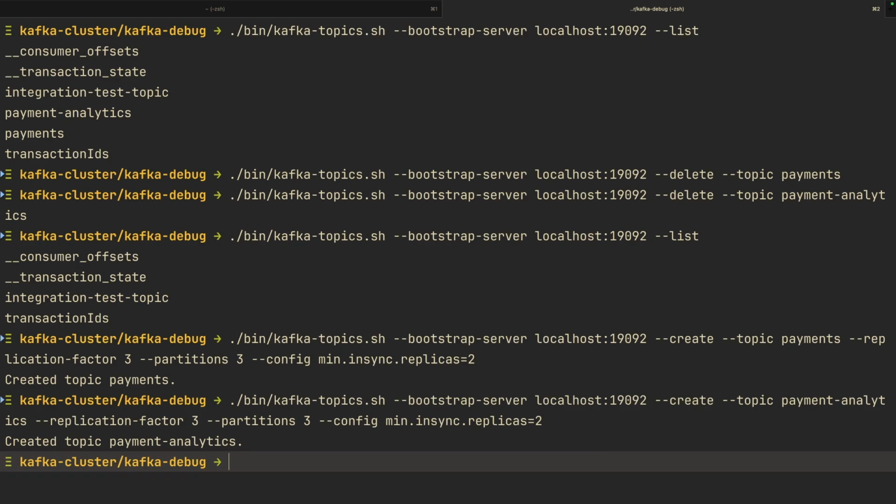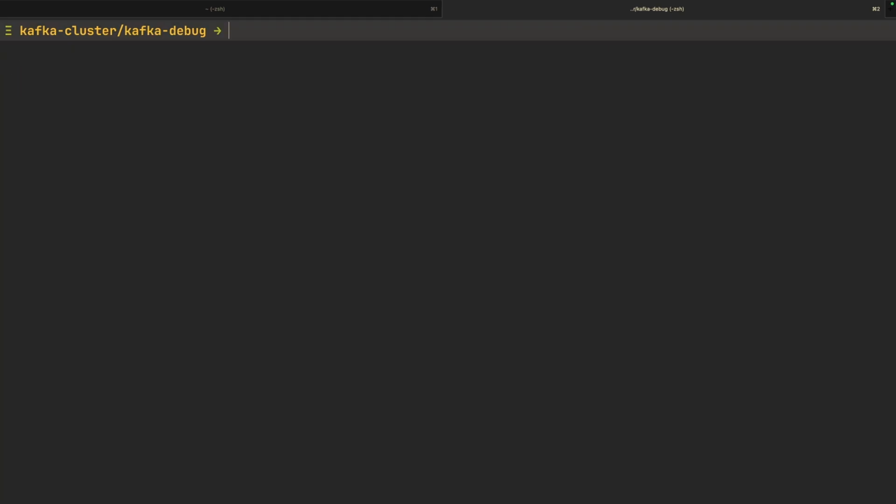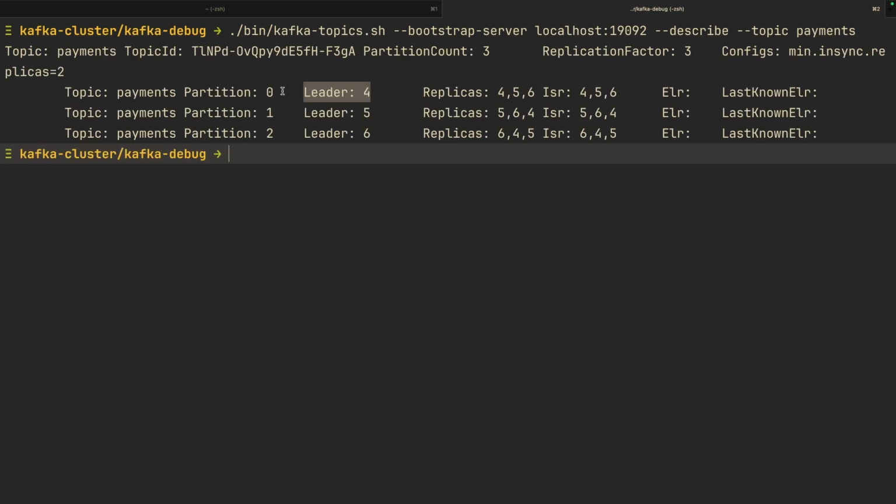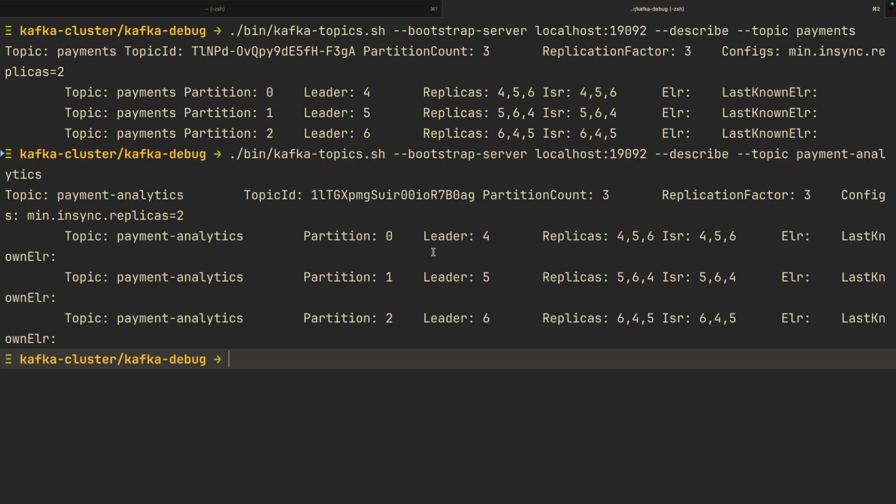It is also created. We want to target the leader of the partitions we are sending messages to, to crash or stop while we are sending our message. Because we are dealing with 2 topics, we can target the leader of any of those topics. So let us check the leaders of partition 0 in payment. For example, we can see node 4 is the leader of partition 0 in the payment topic, and we can also check for payment analytics. Let's see the same thing. Node 4 is also the leader of partition 0 in payment analytics.